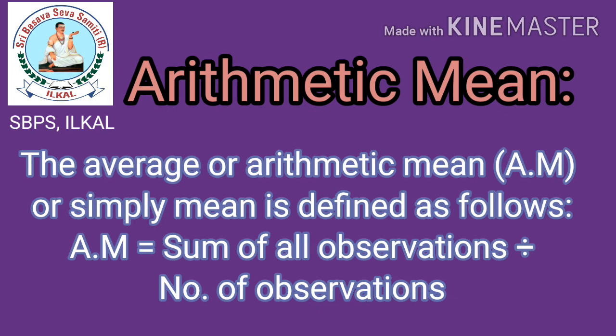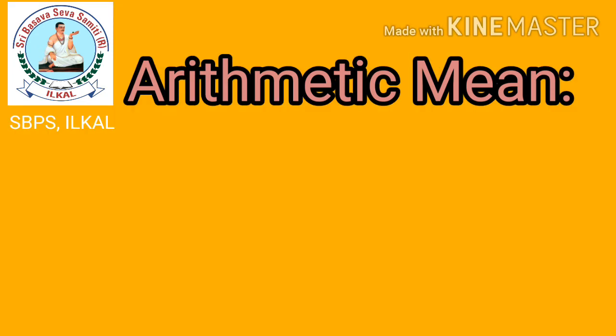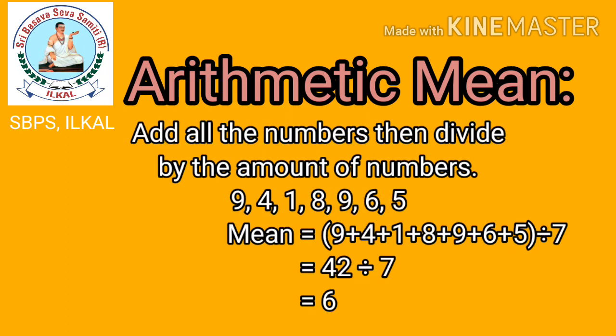Arithmetic mean, the average or arithmetic mean or simply mean is defined as follows. Arithmetic mean is equal to sum of all observations divided by number of observations. Let me make you understand with an example, children. Arithmetic mean means add all the numbers, then divide by the amount of numbers.